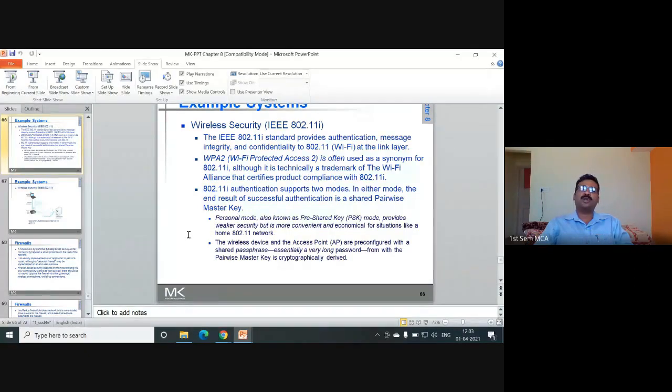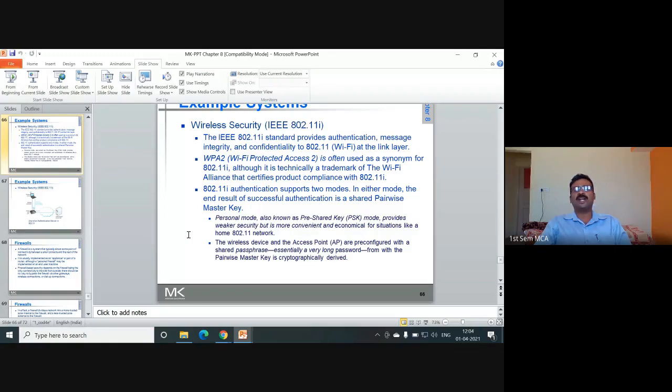IEEE 802.11i standard provides authentication, message integrity, and confidentiality to 802.11, that is Wi-Fi, at the link layer. Wi-Fi Protected Access 2 is often used as a synonym for 802.11i, although it is technically a trademark of the Wi-Fi Alliance that certifies product compliance with 802.11i.